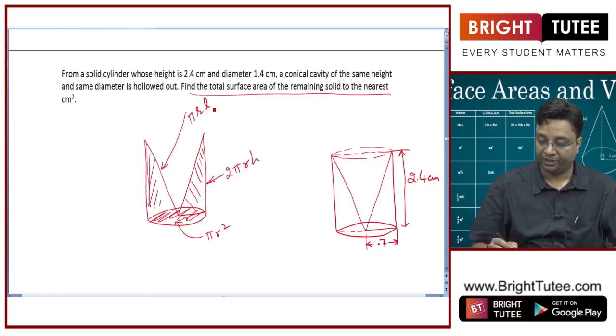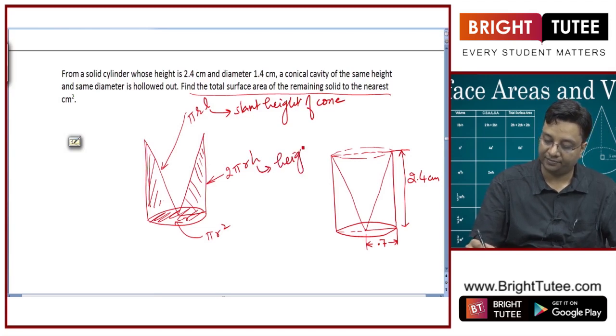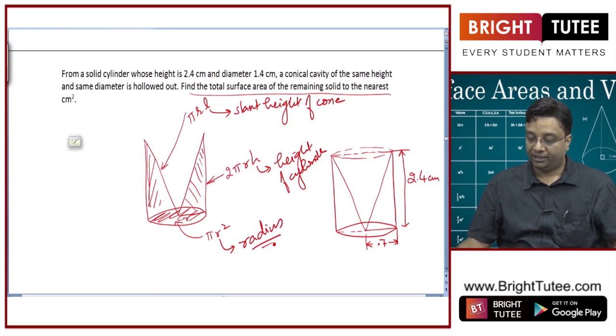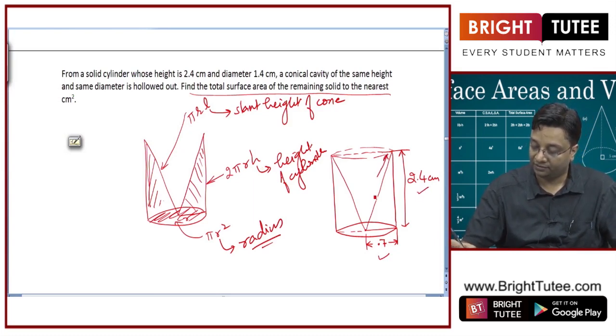So l is slant height of cone, h is height of cylinder, r is radius for both cylinder and the conical part. I have got r, which is 0.7, and h, which is 2.4. I need l to proceed with the calculation.